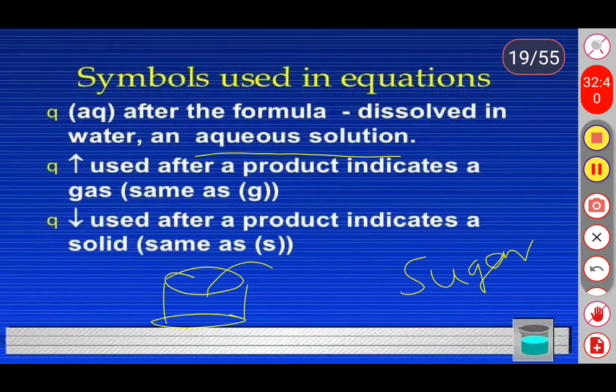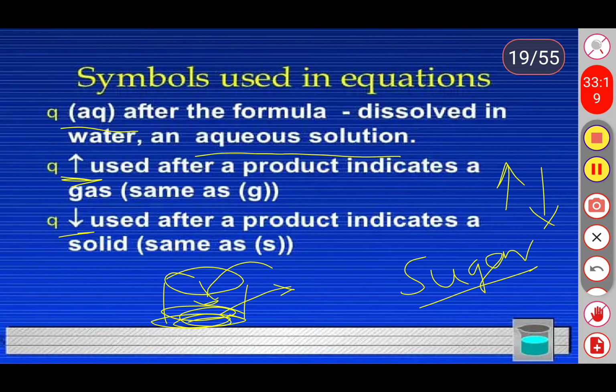For example, take a beaker consisting of some amount of water and pour in the sugar. The sugar crystals will be completely soluble after some time. You get a solution, right? So that solution is an aqueous solution. Next one, the upward arrow mark. This is the upward arrow mark. This upward arrow mark represents that the gas is liberated. Okay.